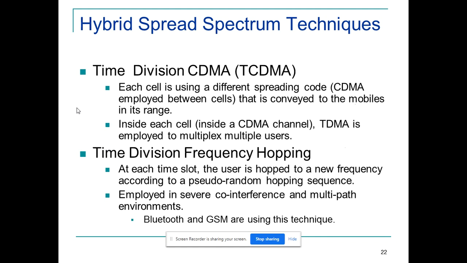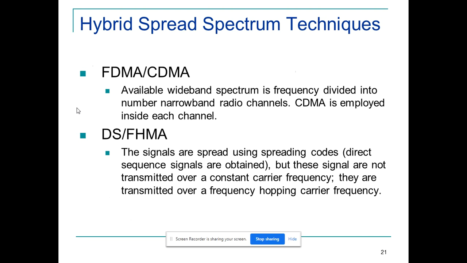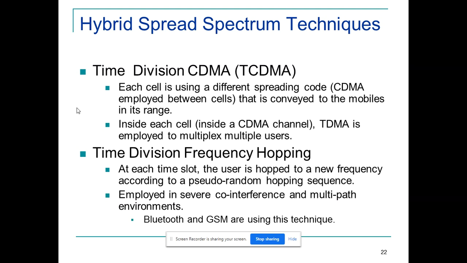Third one, TDMA/CDMA, time division CDMA. Each cell is going to use a different code, and in each cell I can multiplex different users using TDM. So TDMA/CDMA is different from FDMA/CDMA. There, frequency is divided into a number of radio channels, but here the cell is divided for a number of users.